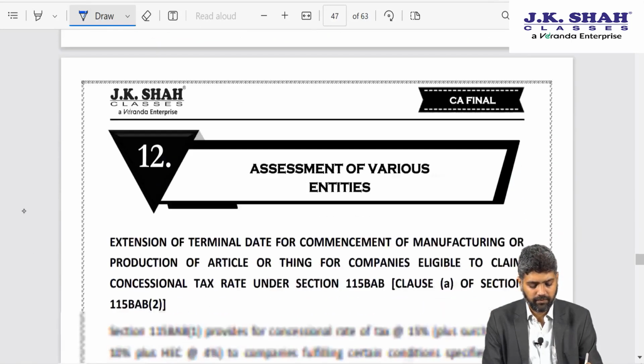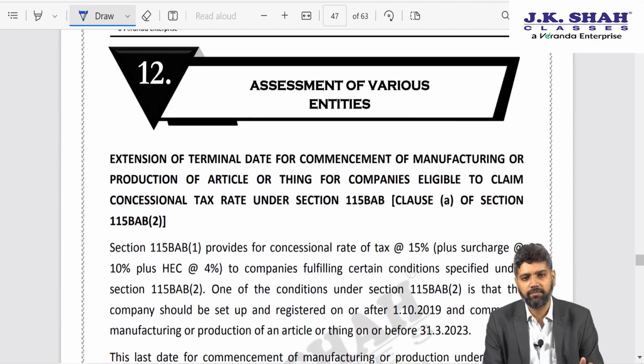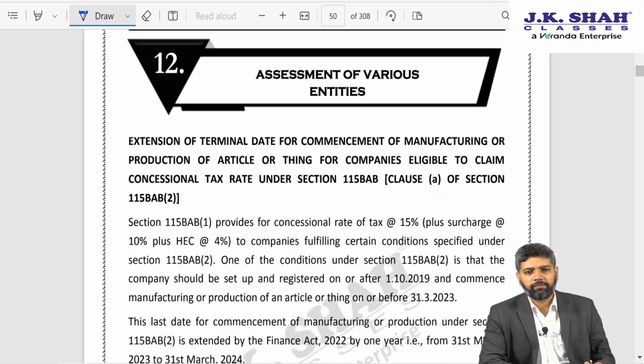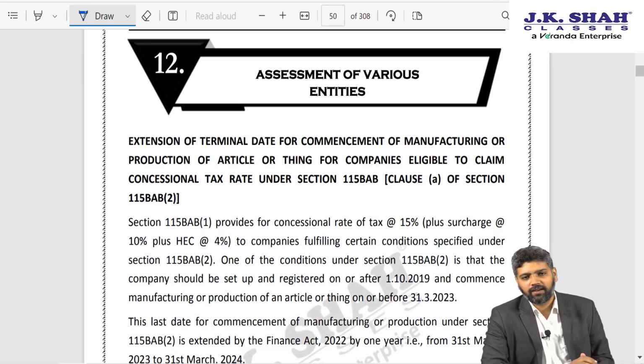Fair enough. Next one is assessment of various entities. Section 115BAB. Now this section, as we know, is part of the new regime of taxation applicable for domestic companies. Section 115BAA applies for any domestic company, be it an old domestic company or a new domestic company.